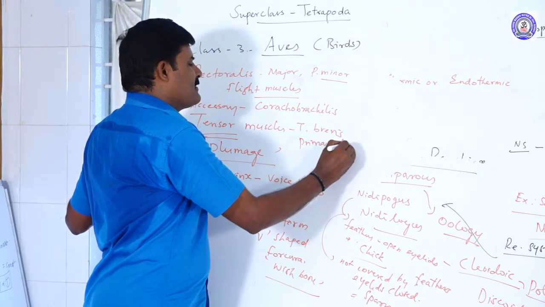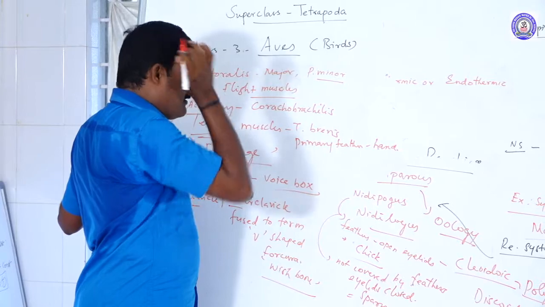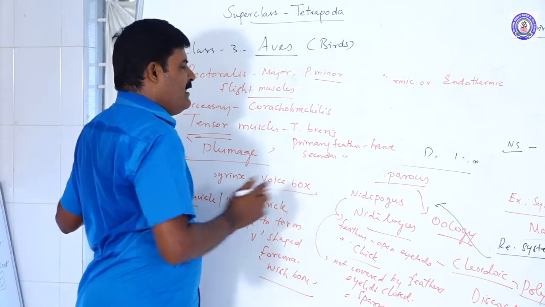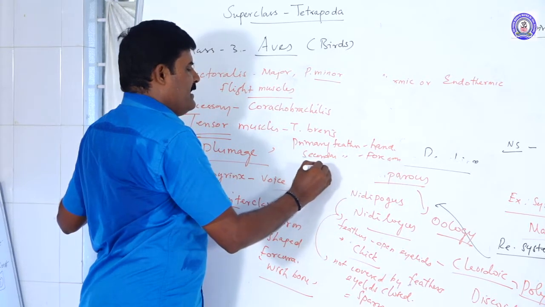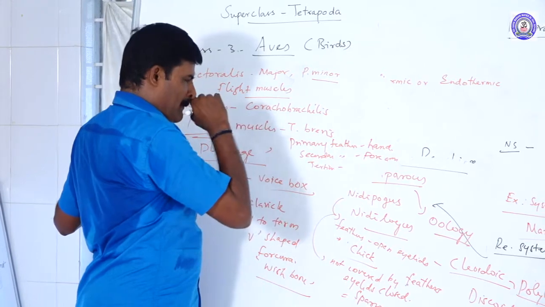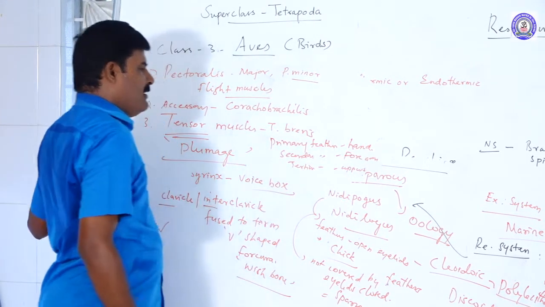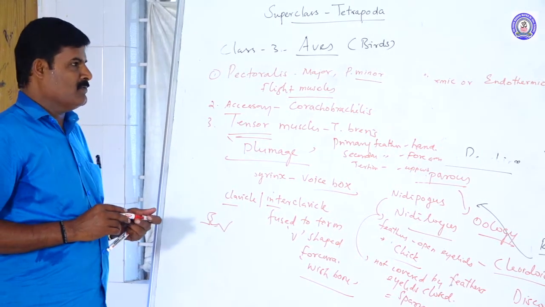Primary feathers are present in the hand. Secondary feathers are present in the forearm. Tertiary feathers are present in the upper arm or shoulder. So these are some of the other features of birds.